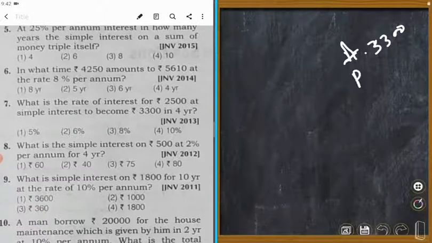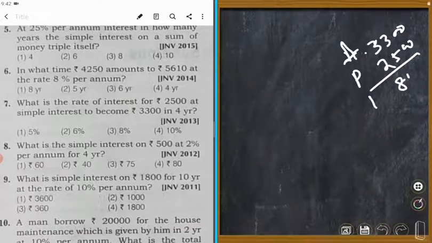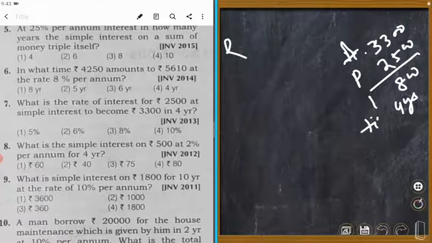P is equal to 2,500. Interest is equal to 800. And time is given. T is equal to 4 years. What is asked? What is the rate? Rate is equal to, tell me, rate is equal to what?